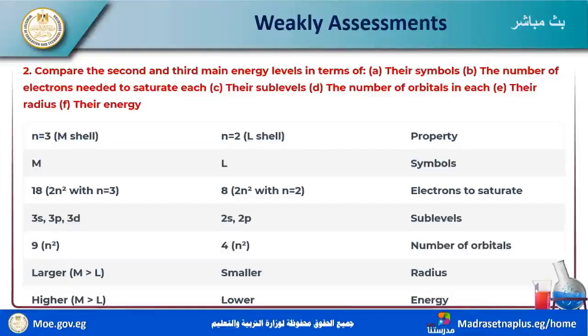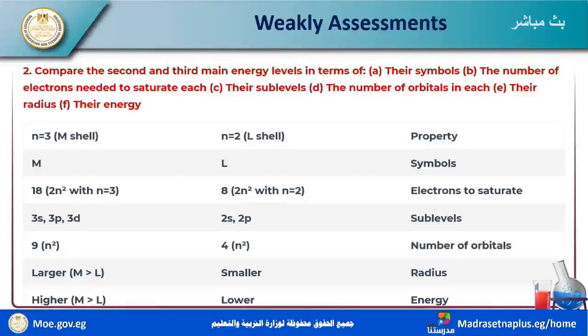The sublevels in n equal to 2 are 2s and 2p, and in the third they are 3s, 3p, and 3d. The number of orbitals in n equal to 2 is 4, because we apply the n squared rule, and in n equal to 3 we have 9 orbitals.